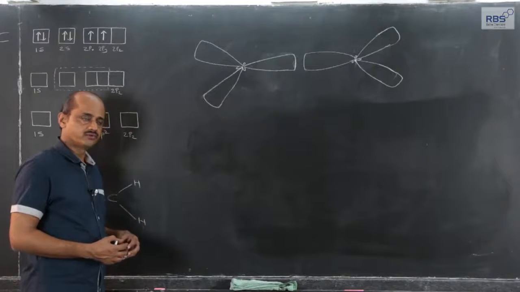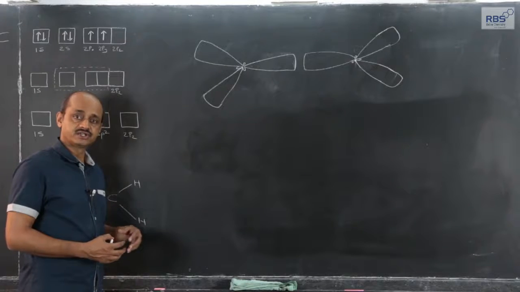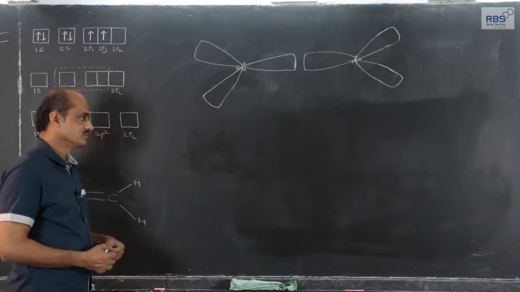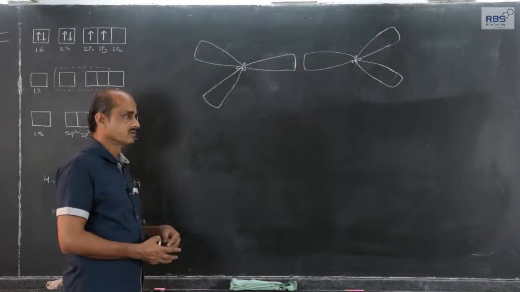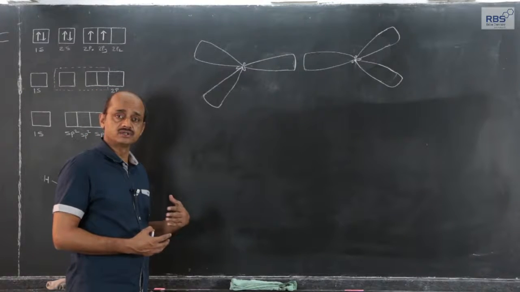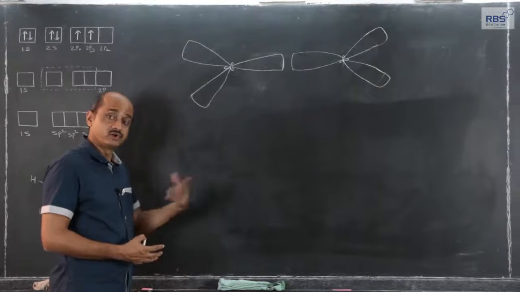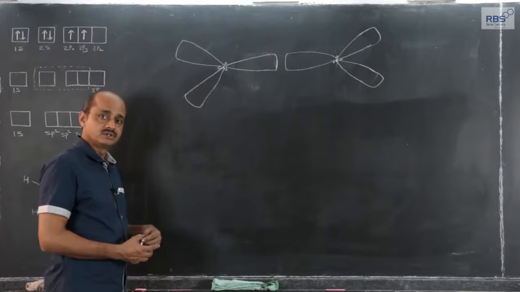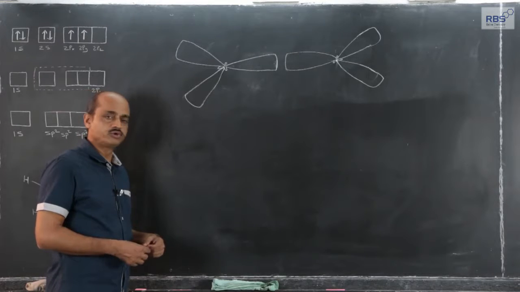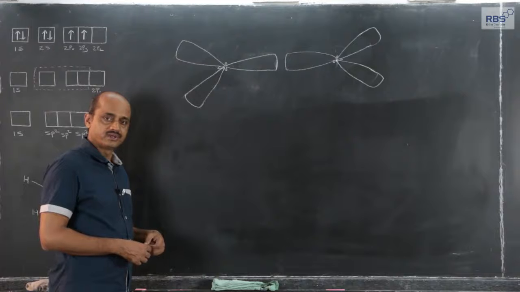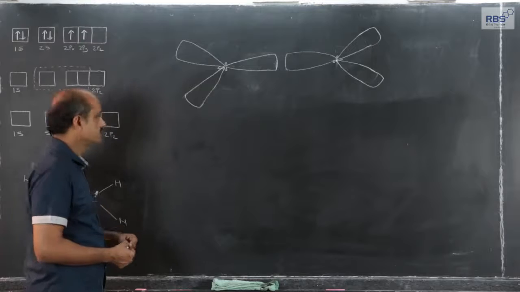Now, we are going to consider a few examples in which carbon undergoes hybridization other than sp3. Carbon undergoes different types of hybridizations, where carbon forms a double bond not only with carbon, but with some other elements, even with oxygen, nitrogen. The hybridization of carbon is sp2, and after this we are going to cover the example where carbon undergoes sp hybridization. What is it? Let us start with that.